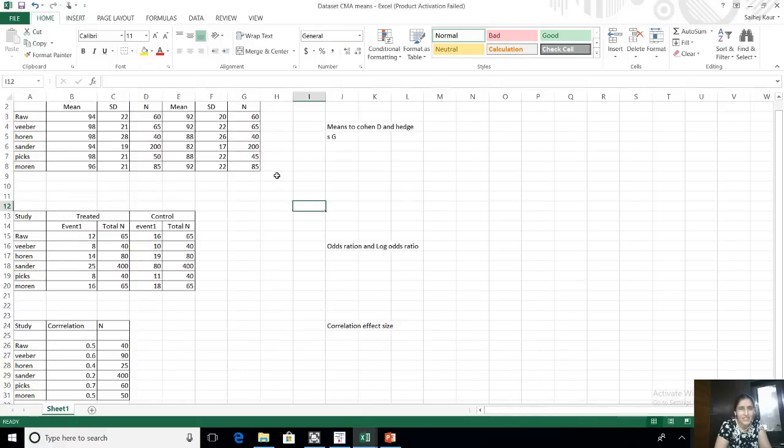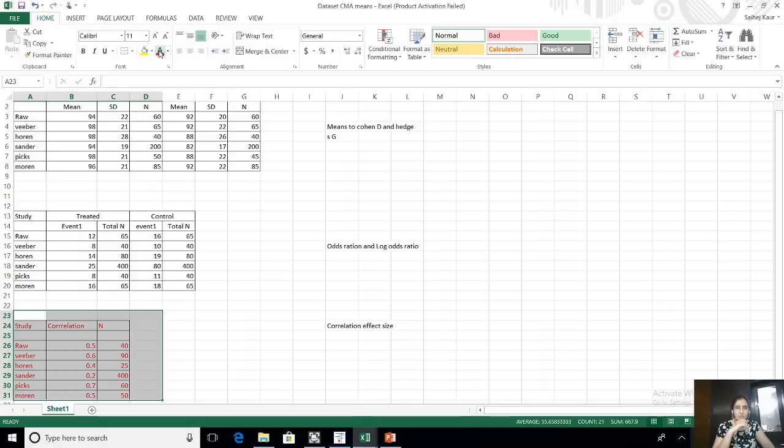So here, see, I have made a data set already. Please don't look at the other two because they are the other effect sizes. We are right now at this. So just look at this. This is a data set which I have made in Excel, and I can very well copy it into CMA. So you just right click, copy and paste it in CMA.